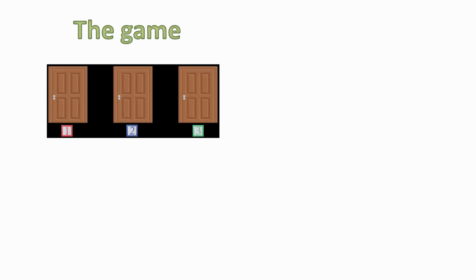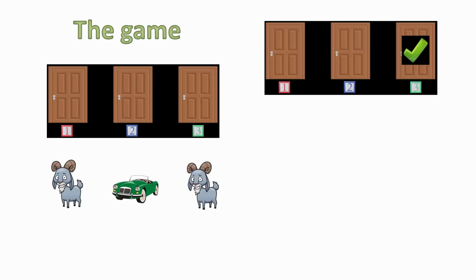Now basically, in Let's Make a Deal, a contestant was given a choice of 3 doors to choose from. There they are. Behind one of the doors was a good prize, namely a car, and behind the other 2 doors were booby prizes, let's say a goat. So what the contestant had to do first was to choose one of the 3 doors, let's say in this case door number 3, and he or she was not told what was behind the door at this stage.